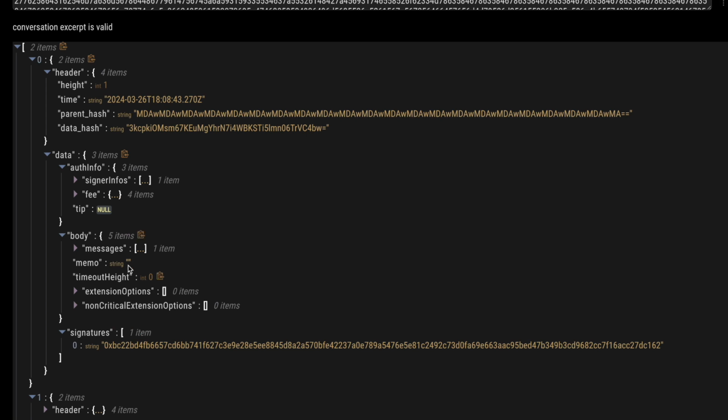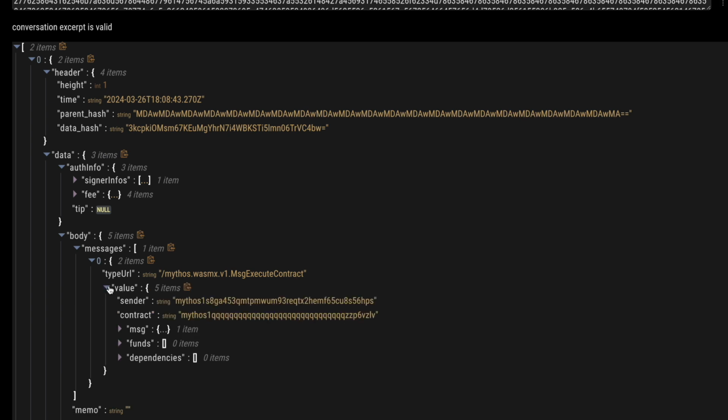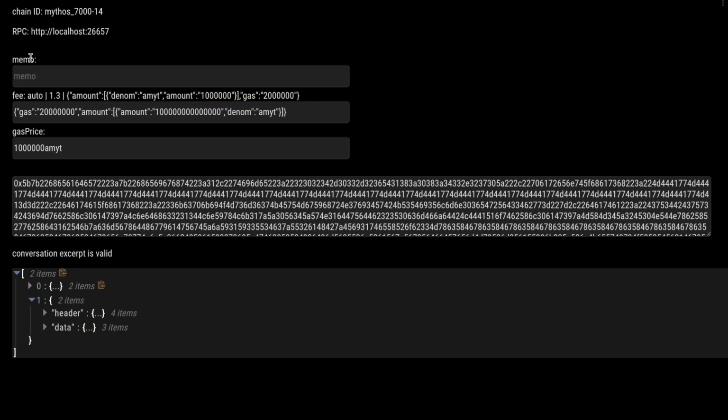The body contains the messages that were sent, and in this case it is a message execute contract from our WasmX engine, and I have decoded the value here. It is a message sent to the chat contract, and the actual message is a chat command, a call to the send message method from the chat contract with the room ID and the message that was sent from the nodes.